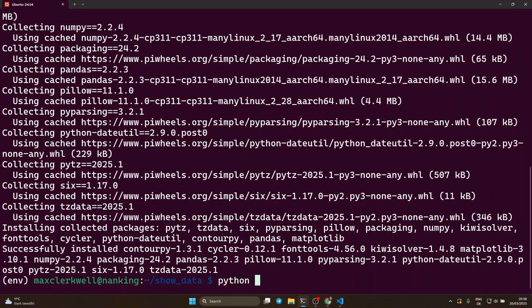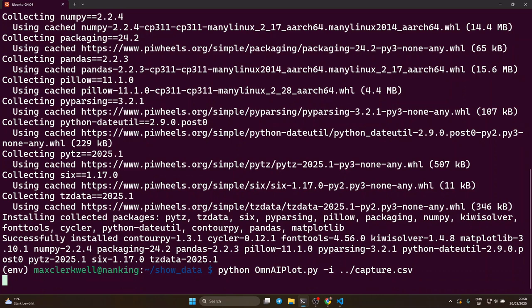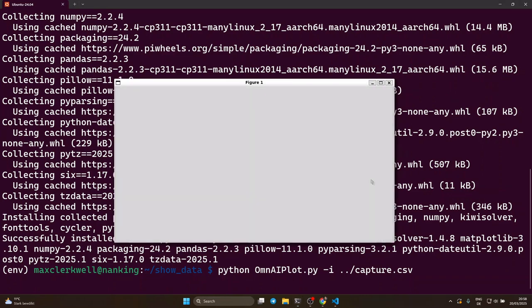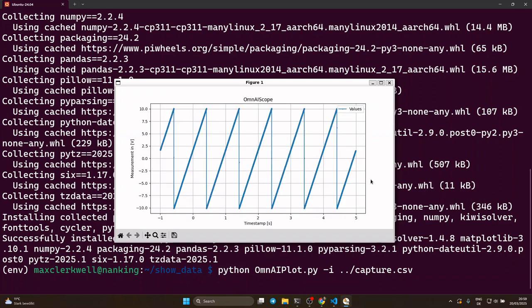Now we can run the actual plot script. Python omniplot, then -i, and we're going to give it the capture.csv file, run it. Also, loading the data takes a little on the Raspberry Pi, but you can see here we recorded this wonderful sawtooth between +10 and -10 volts.